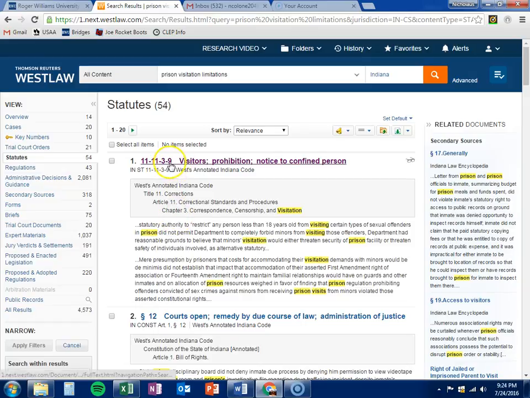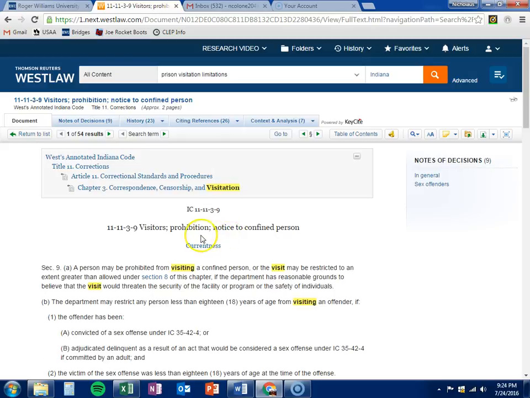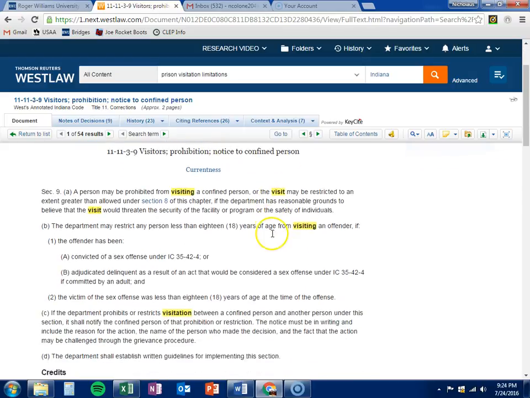We found 11-11-3-9. This is Indiana Code. Clicked it. This is going to be Visitors Prohibition. And notice the confined person. As you can see, this is going to be from West Annotated Indiana Code, Title 11 Corrections, Article 11. Correctional Standards and Procedures, and then Chapter 3, Correspondence, Censorship, and Visitation. This brings us to Indiana Code 11-11-3-9.